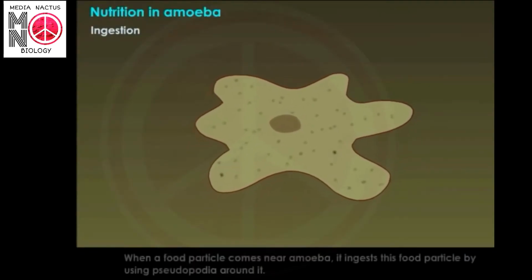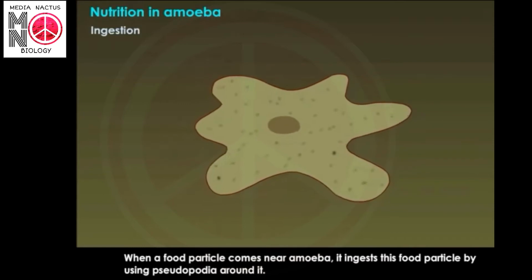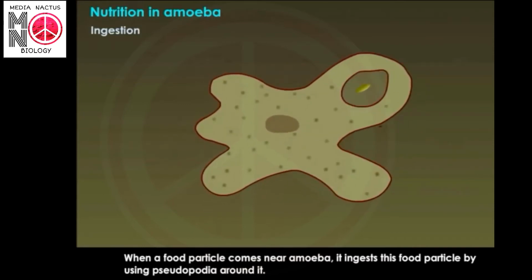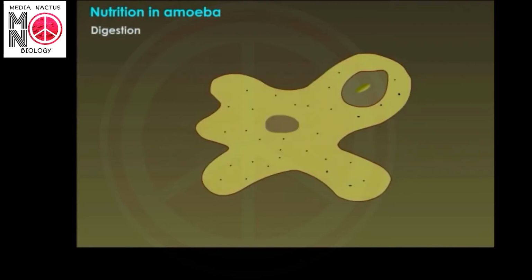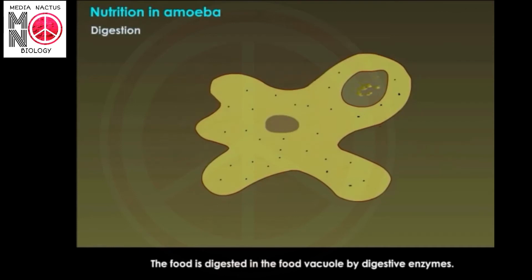Observe this video showing the feeding of amoeba. Ingestion. When a food particle comes near the amoeba, it ingests this food particle by using pseudopodia around it. Digestion. The food is digested in the food vacuole by digestive enzymes.